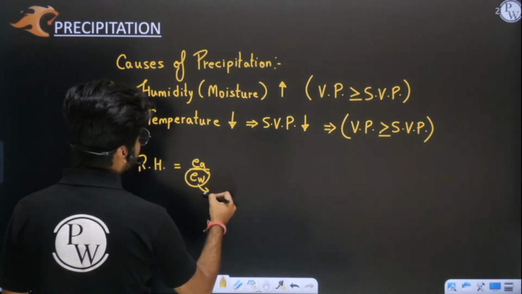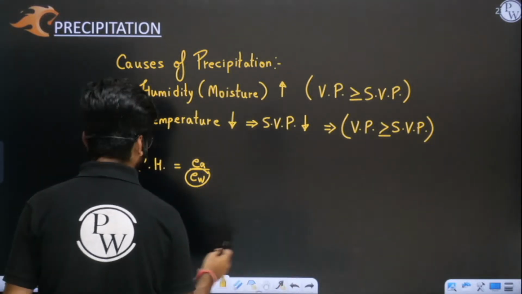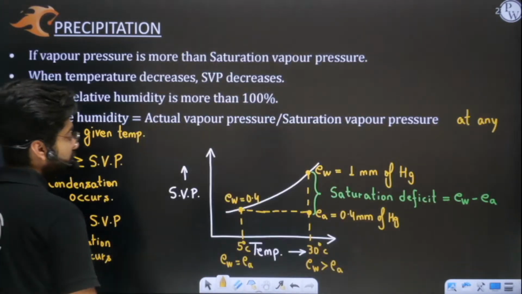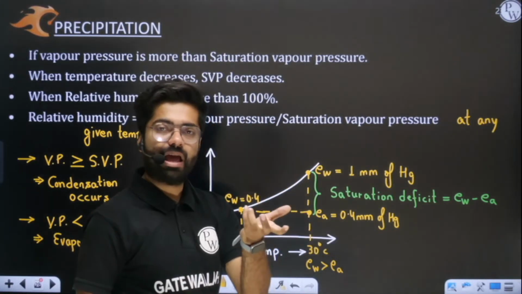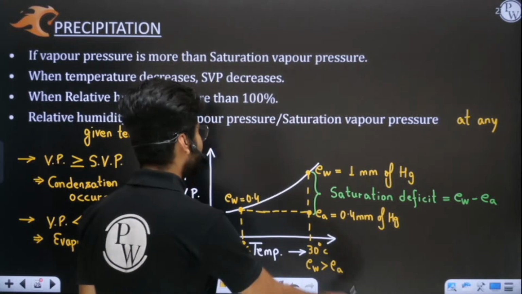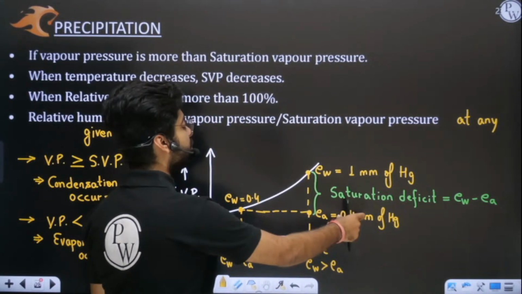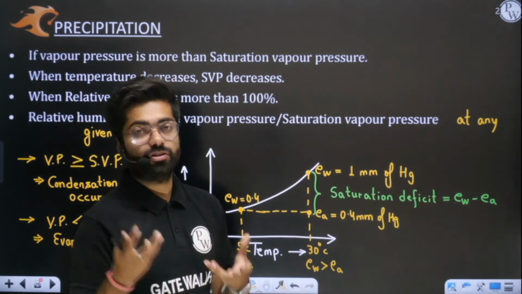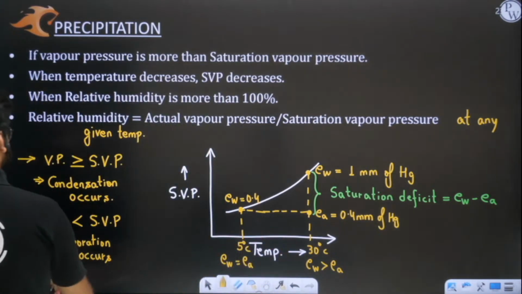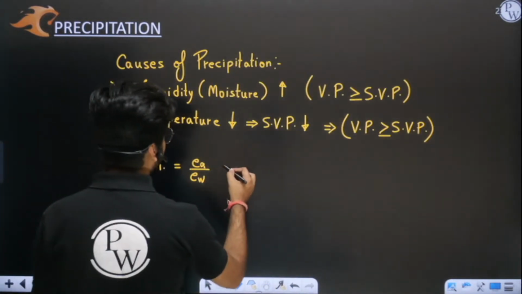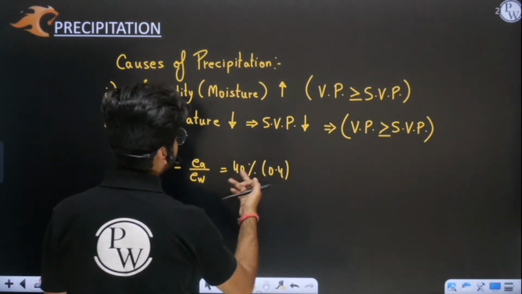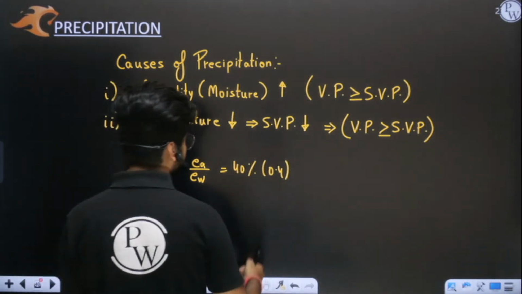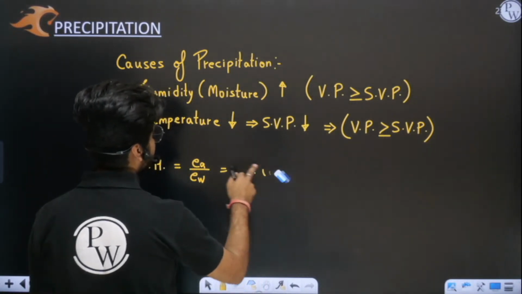Let us say, in the example which we took here, the maximum is 1, but actually we have 0.4 mm of mercury here. So you need to understand that out of total 1, only 0.4 amount of moisture is there. So 40% is our relative humidity, or simply 0.4. Per 100 it is 40. Out of 1 it is 0.4. So 40% is our relative humidity.